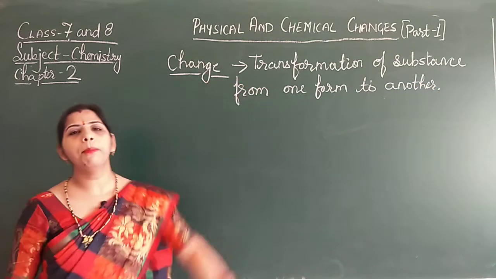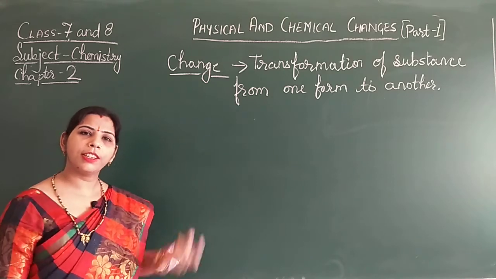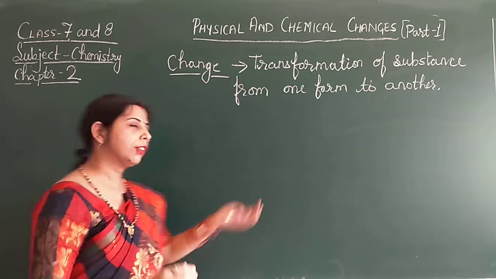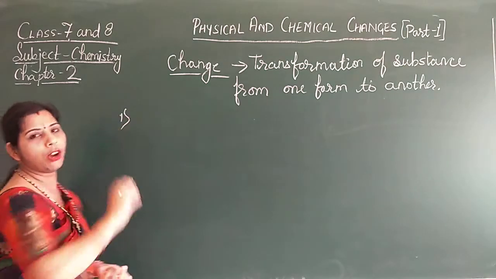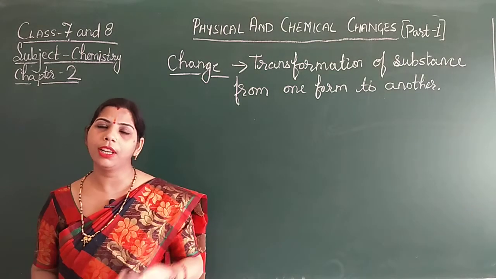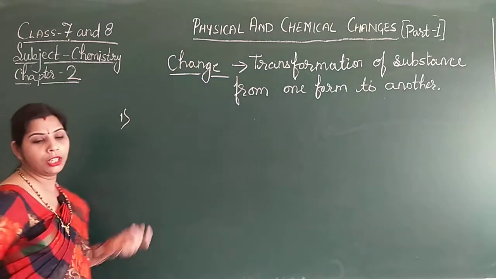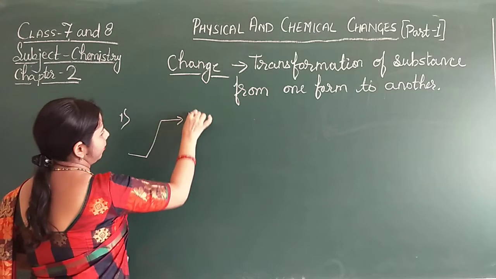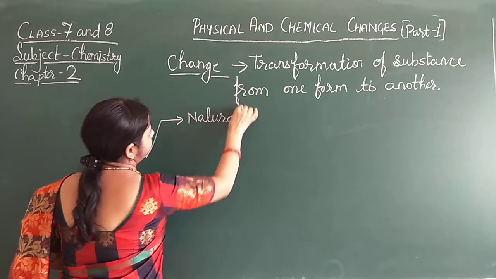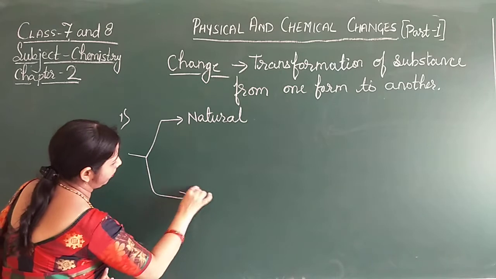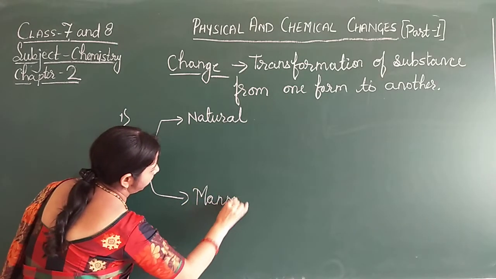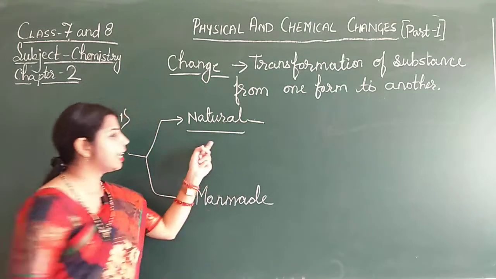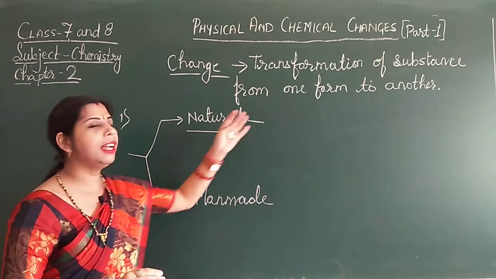So there are a number of changes in your surroundings, and there are types of changes. Let's see the different types of changes which occur in your surroundings. First is the natural and man-made change. What is natural change? The change which is brought by nature.